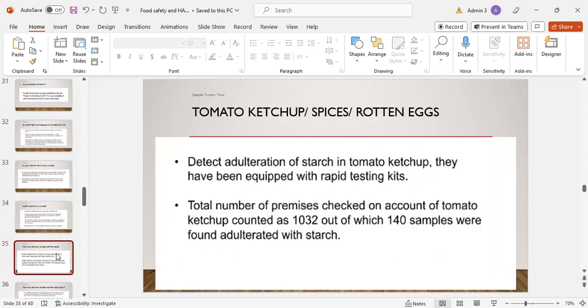Tomato ketchup, spices, and rotten eggs. To detect adulteration of starch in tomato ketchup, the teams have been equipped with rapid testing kits. The total number of premises checked on account of tomato ketchup counted at 1,032, out of which 140 samples were found adulterated with starch.